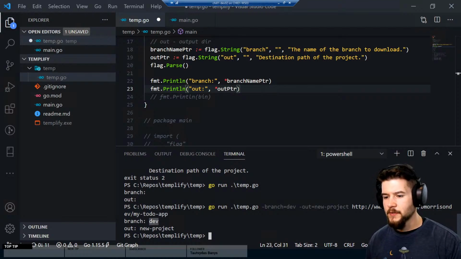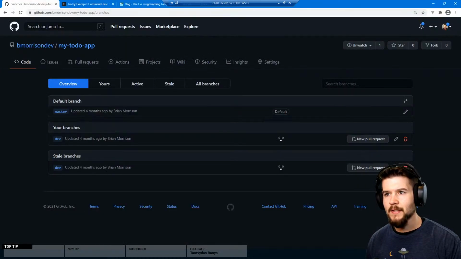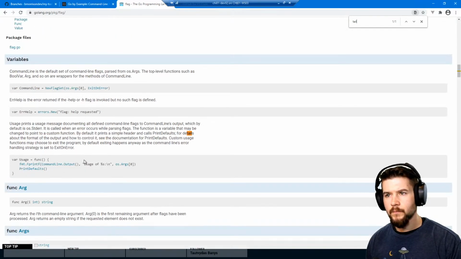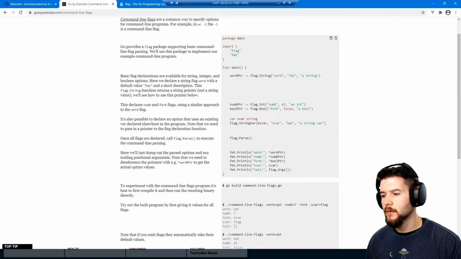Okay, so it did parse in the branch is dev, out is that, and I think there is a way. How do I get the... I think tail is the name of whatever comes afterwards. Tail? Where's that example here? Flag.args. There we go.